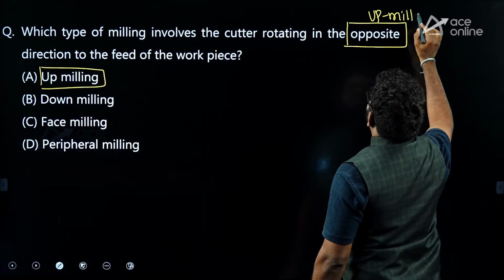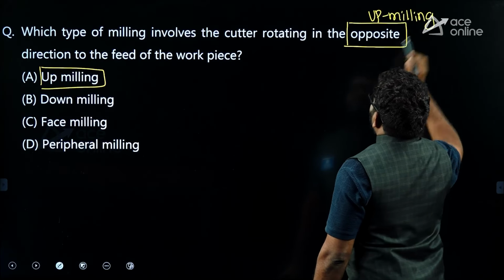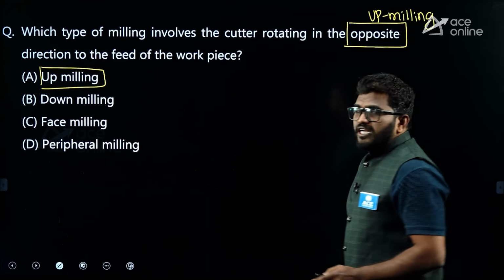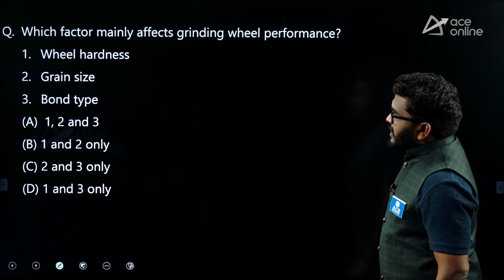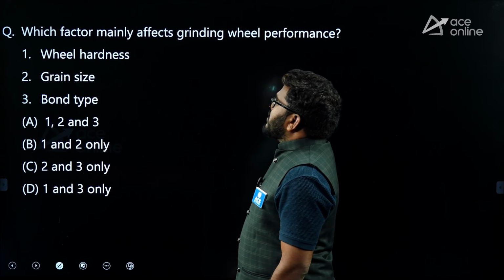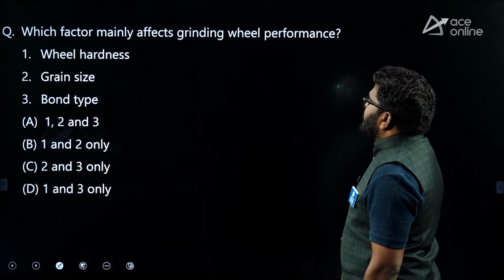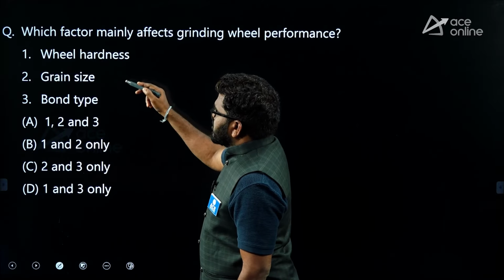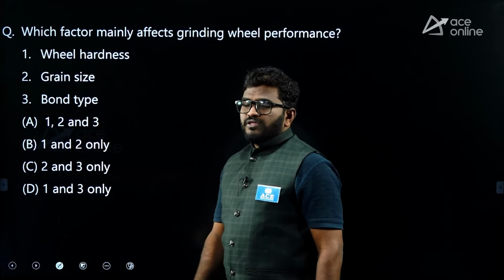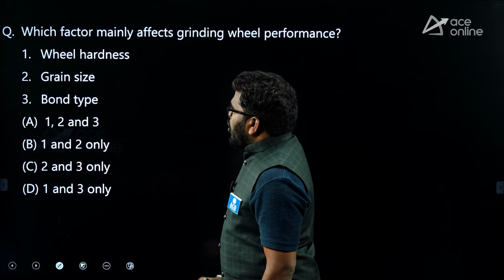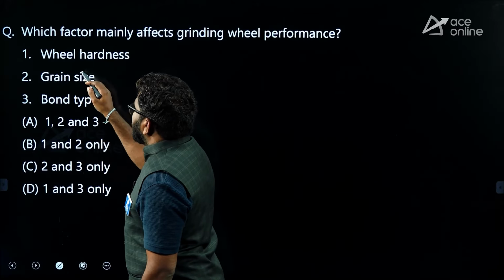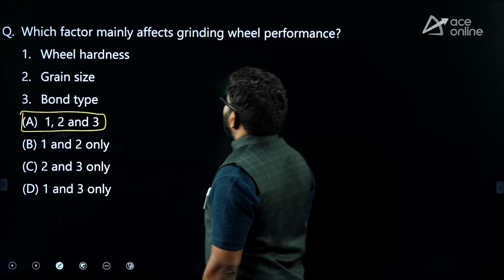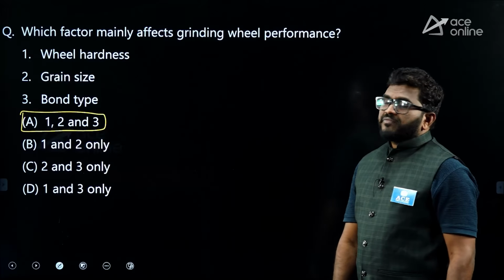Same direction, down milling. Which factor mainly affects grinding wheel performance? Wheel hardness, grain size, bond type. All 3 are given, so all 3 affect the grinding wheel performance.